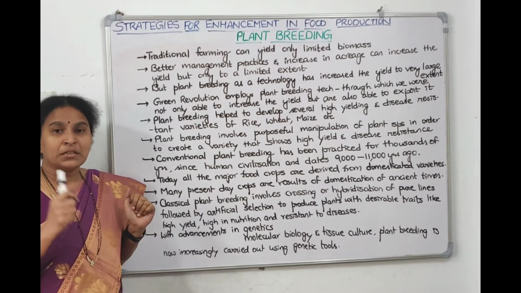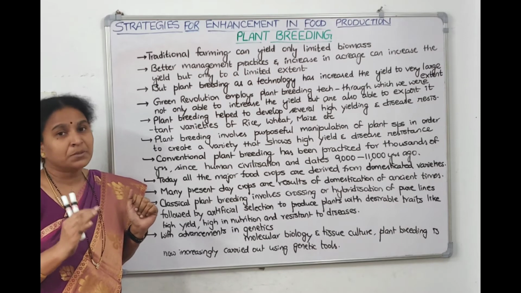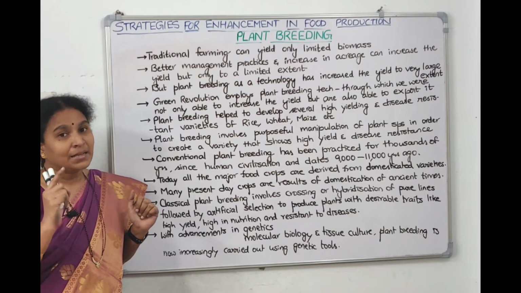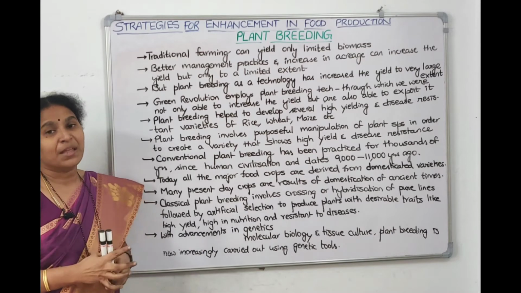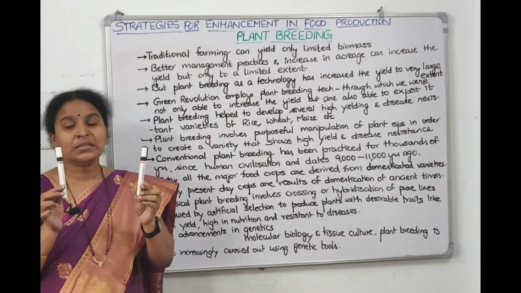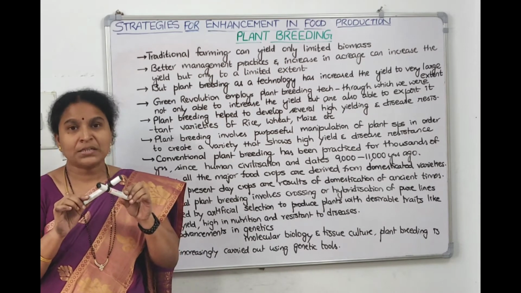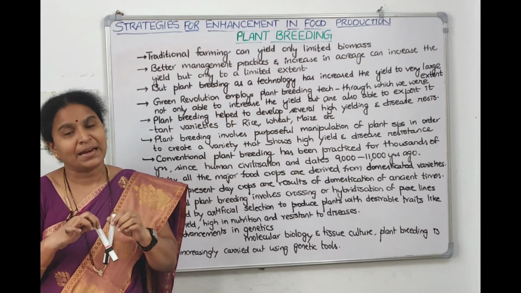Conventional plant breeding, it is an old technique. It has been used from the time of civilization. It dates 9,000 to 11,000 years back. There we are going to select two superior parents. We are going to cross between those parents and we'll get the hybrid which is having characters of both the things.